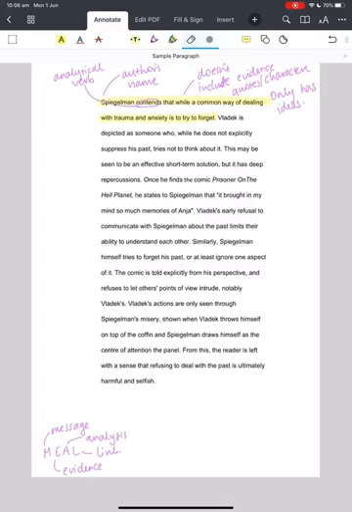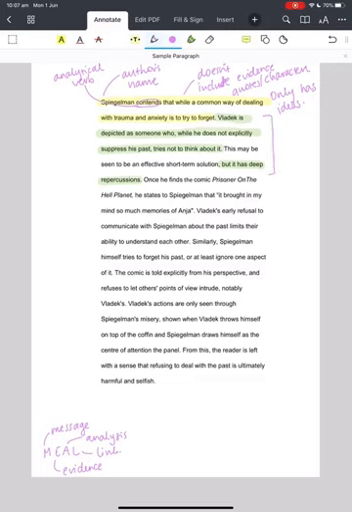Okay, the next sentence. Vladek is depicted as someone who, while he does not explicitly suppress his past, tries not to think about it. This may be seen as an effective short-term solution, but it has deep repercussions. Okay, so we've got a few statements here. We've got the statement about Vladek, so that he is depicted as someone who doesn't suppress his past necessarily, but he tries not to think about it. So he's not doing it on purpose, but he does try not to think about it. And then we've also got the statement that it has deep repercussions. So there are big consequences, basically, is what this is saying.